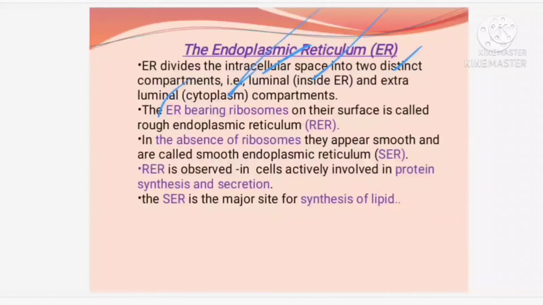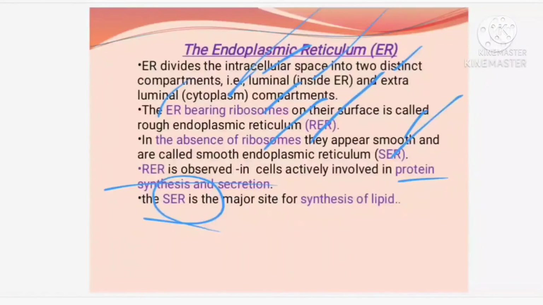The endoplasmic reticulum bearing ribosomes on the surface is called rough endoplasmic reticulum. In the absence of ribosomes, it appears smooth, and it is called smooth endoplasmic reticulum. And what is the function? Since the ribosomes are present, obviously they help in protein synthesis. They help in secreting some substances. The SER, smooth endoplasmic reticulum, plays a major role too.